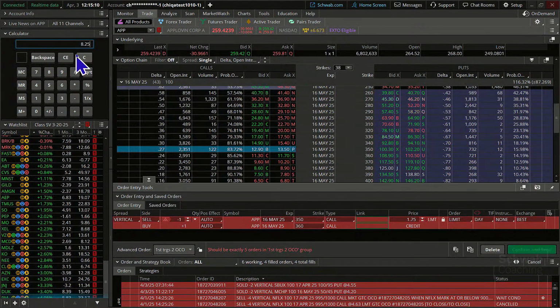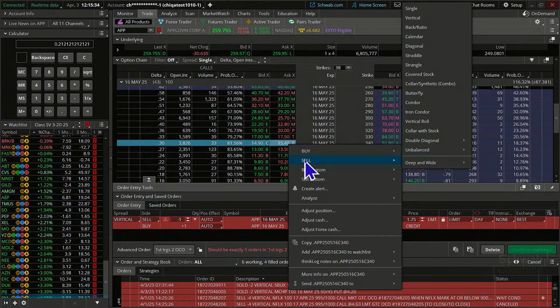So let's run some numbers here. Okay. Let's suppose we have $1.75. Divide that by 825, our maximum theoretical max loss. That actually turns out only to be about 21%. We may have to go back up to this one. I was thinking it was going to be a $5 wide spread at that credit, but it's really a $10 wide spread.